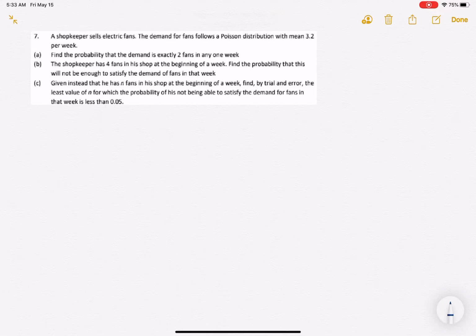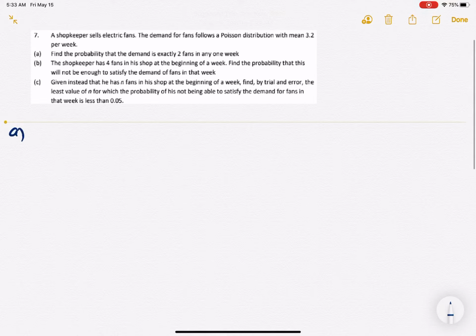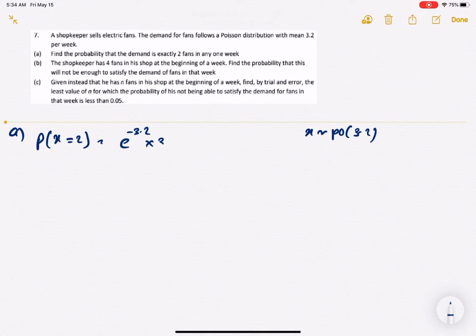All right, so I got another question from Poisson Distribution. This says the demand for fans follows a Poisson distribution with a mean of 3.2 per week, and in part A, they want us to find the probability that the demand is exactly 2 in a week. So I can define this first. X is Poisson with 3.2 for a week. So the probability of X exactly 2 is e to the power of minus 3.2 into 3.2 to the power of 2 over 2 factorial.